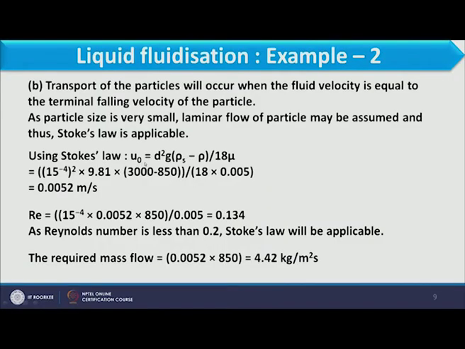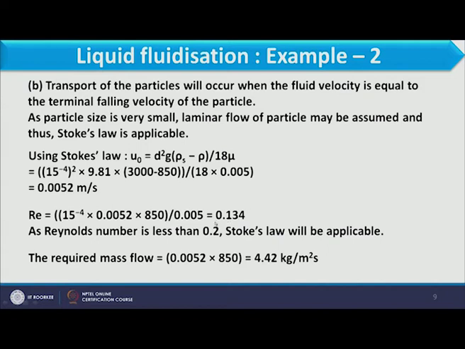In Stokes law, terminal settling velocity is equal to d square g (rho s minus rho) by 18 mu. Putting all values over here, we can calculate terminal settling velocity as 0.0052 meter per second. Now once we know this, we can calculate Reynolds number, and that Reynolds number comes as 0.134.